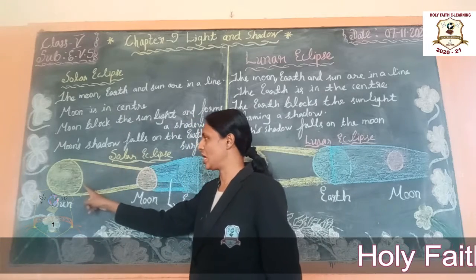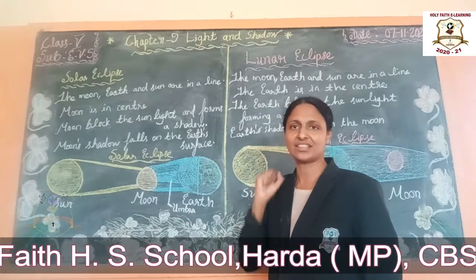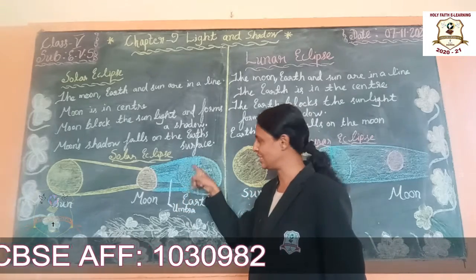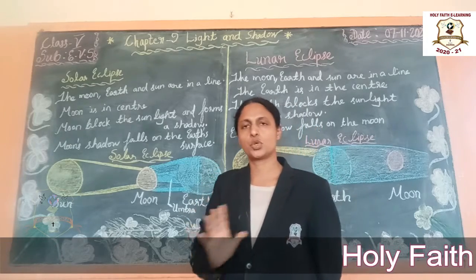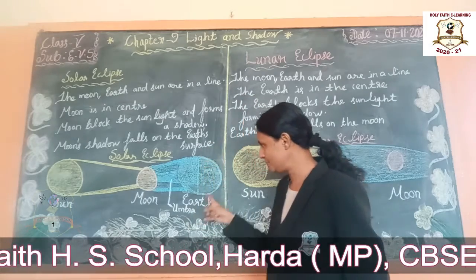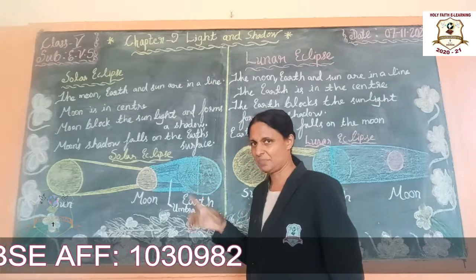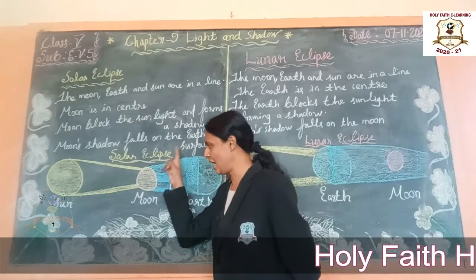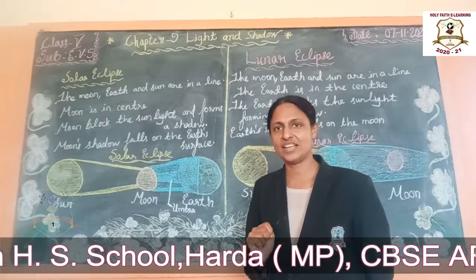The moon blocks the sunlight. The moon blocks the sunlight, and a shadow forms. Understand students? Where does the shadow fall? The shadow falls on the earth. It is the solar eclipse. In this way, the solar eclipse occurs. Understand students? See, what about on the earth? The sunlight reduces. It becomes dark only for some time, because the moon is passing through the middle part. That is why. Understand students?